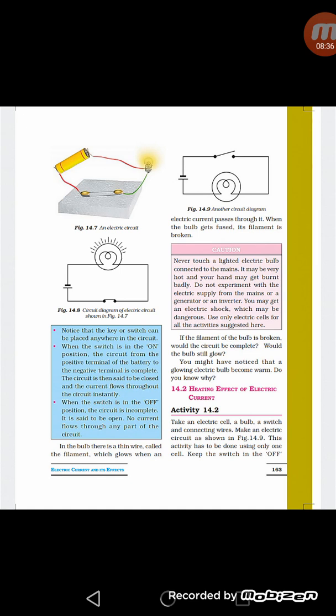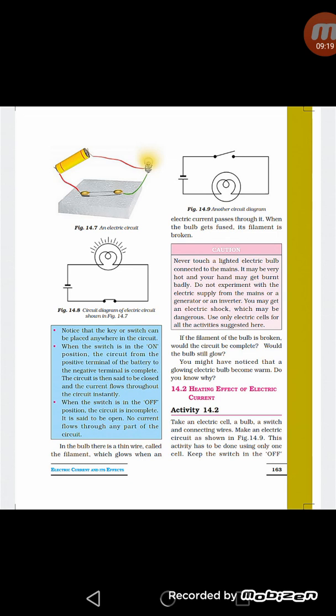Now as you can see, electrical circuit can be of two types, as you can see in figure 14.8 and figure 14.9. Now what is the difference between these two circuits? Circuits are of two types: closed circuit and open circuit. Closed circuit is that type of circuit in which electric current flows from the positive terminal of a battery to the negative terminal through all the components in the circuit. So we can say here the switch is on and the circuit is complete and the current is flowing through the circuit. So it is called closed circuit.